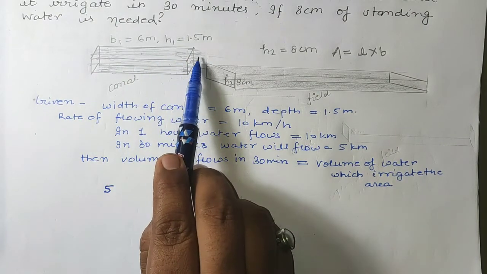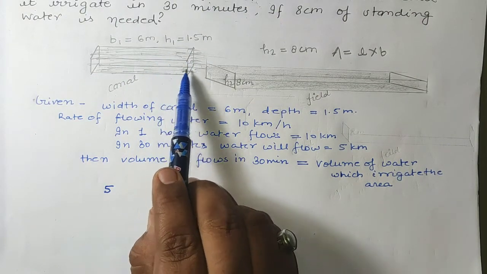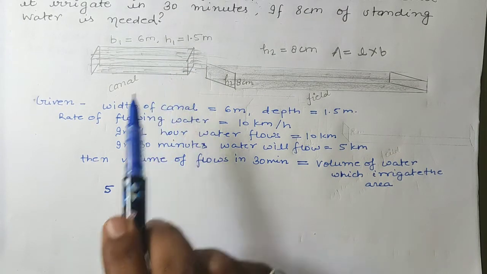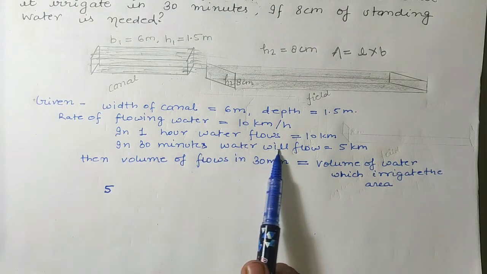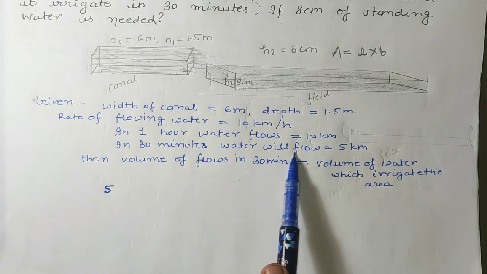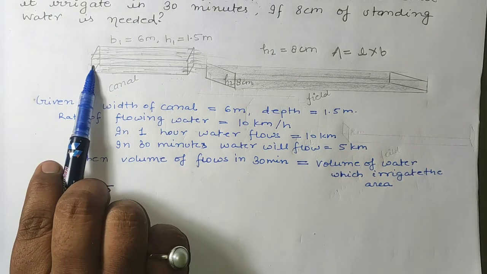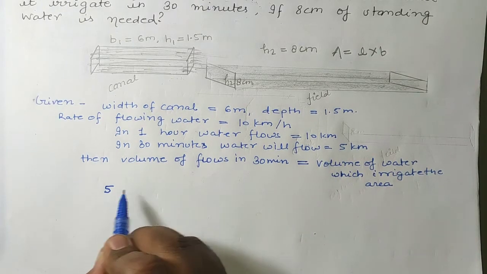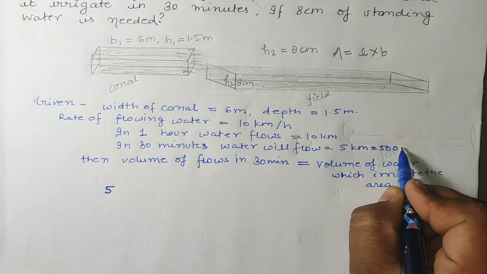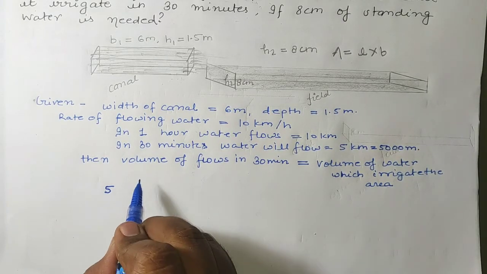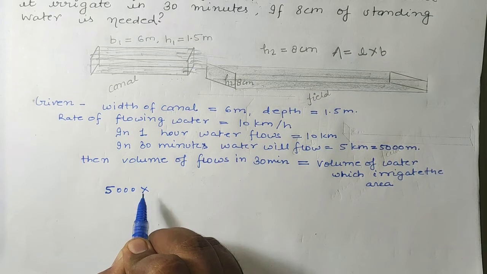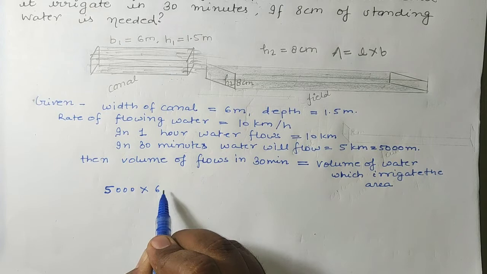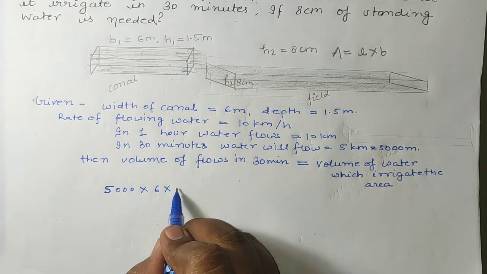speed of this water. Why is it given that 10 kilometer per hour? So that with the help of this speed we can find the length. Okay students, here we have found the length, that in 30 minutes water will flow 5 kilometer. So 5 kilometer is the length. We can write 5 kilometer as 5000 meter, so 5000 meter into breadth. Breadth is given, means width of canal is 6 meter and depth is given 1.5 meter.